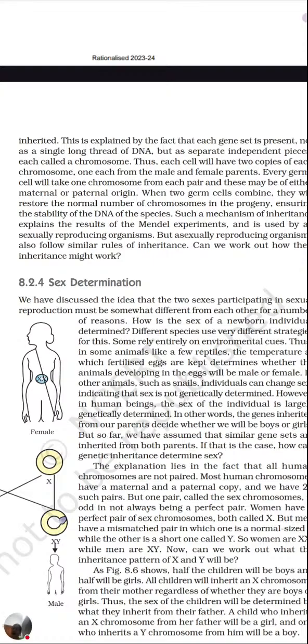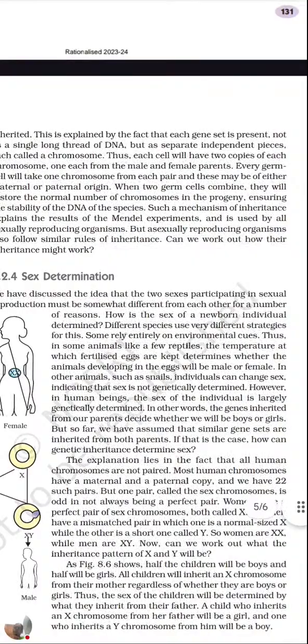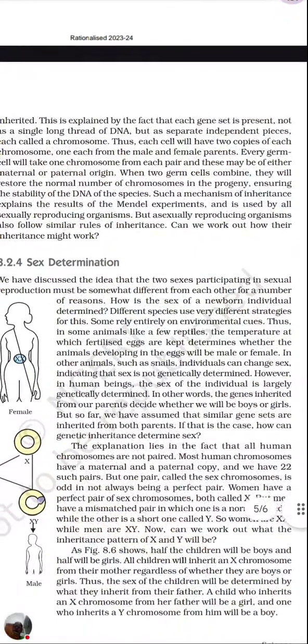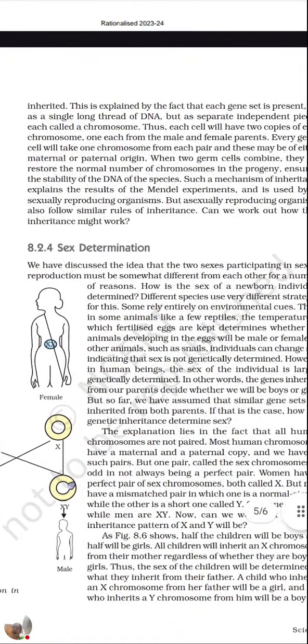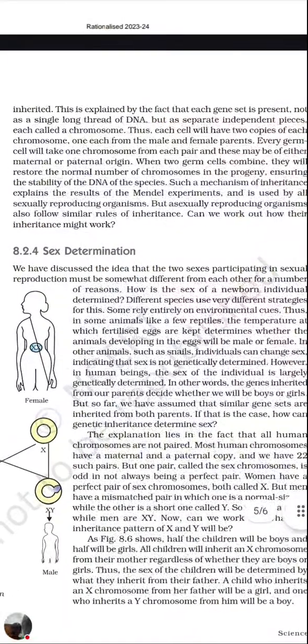Otherwise, you need to learn it. Only if you want to complete it for your examination, keep in mind that from both the parents we are getting the copies. Then finally, they are being exchanged, and that will be in the offsprings. So here, when two germ cells combine, when egg, that is ovum, and sperm combine, they will restore the normal number of chromosomes in the progeny.